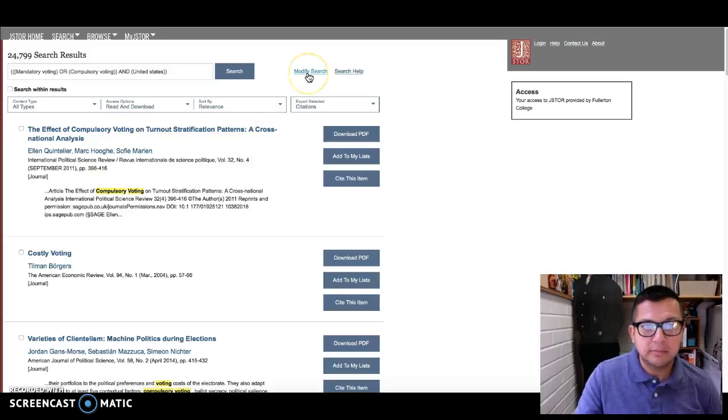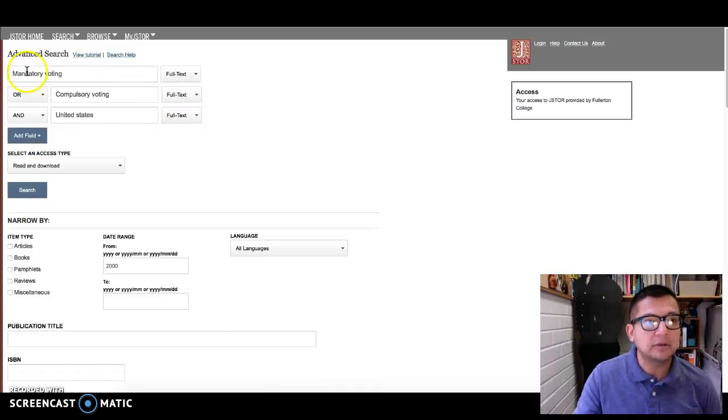So as I modeled earlier when I first started, I started with these 2 terms and then added United States. If you want to put other terms up here to find articles that are more interesting to you as they pertain to voting, you're more than welcome to do that. If you want to do voting rights, the Voting Rights Act, or voter ID laws, that's another topic and issue that has come up in the past. Voter suppression, anything having to do with the topic, you're more than welcome to start researching by putting those terms in the search boxes up here in the JSTOR database search.